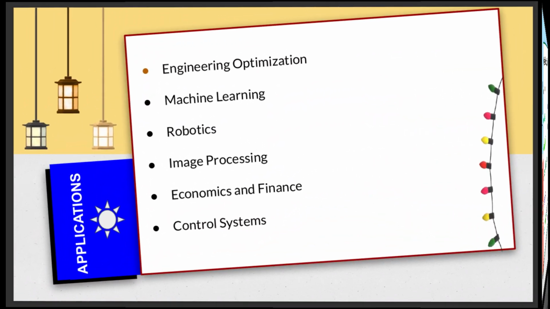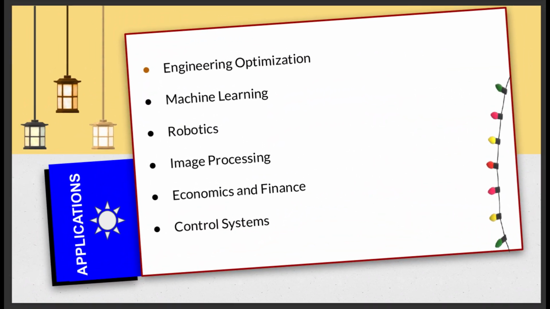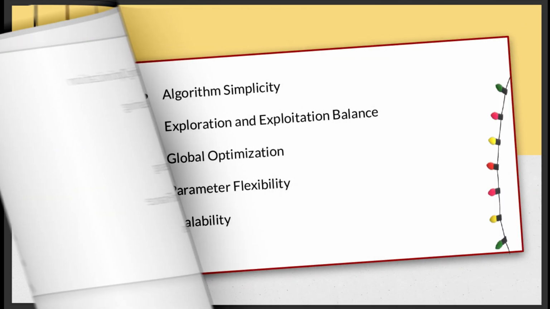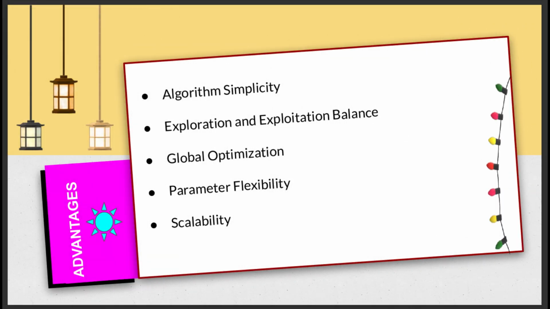Here you can see the application. So we can use this algorithm in engineering optimization, in structure design, circuit design, power system optimization, in machine learning for hyperparameter tuning, feature selection, and other, in robotics, image processing, wireless networks, control systems like PID controller tuning, and other real-time control optimization. And here you can see the advantages of this algorithm.